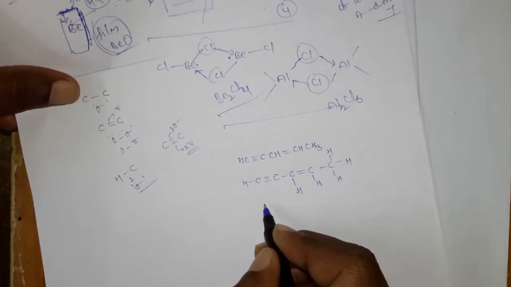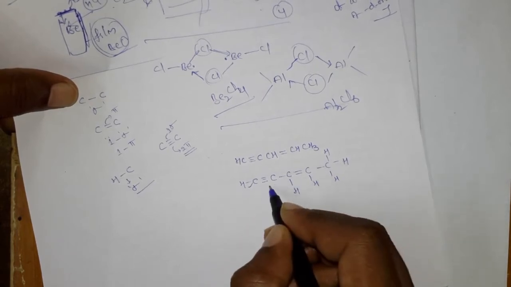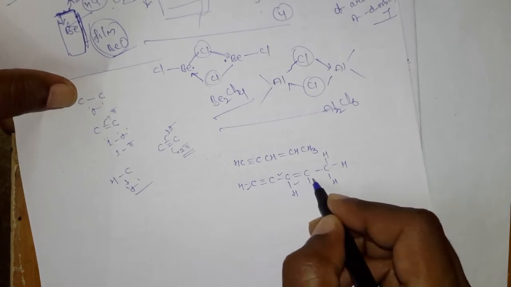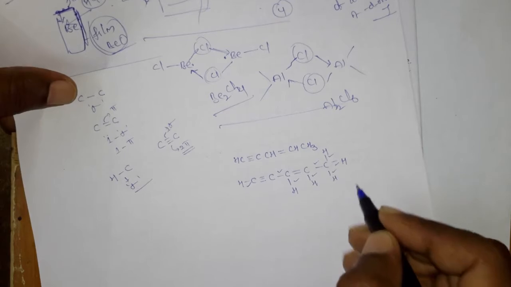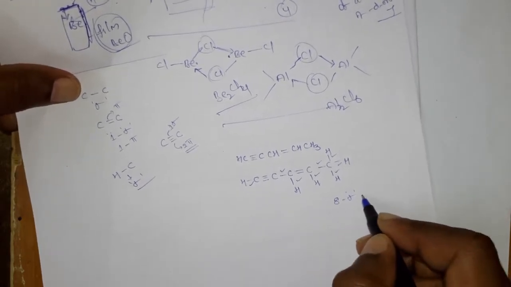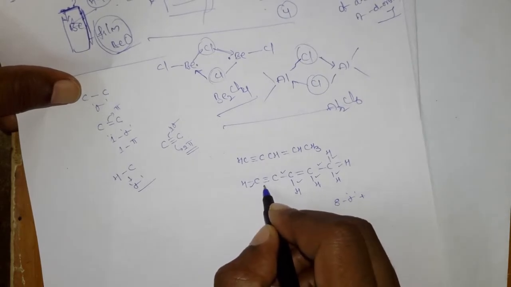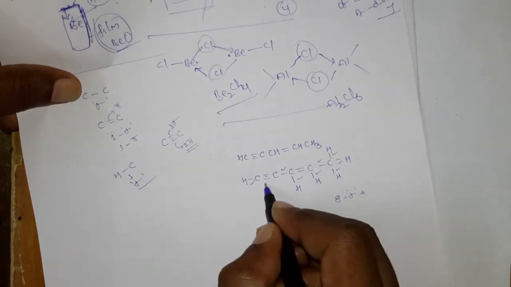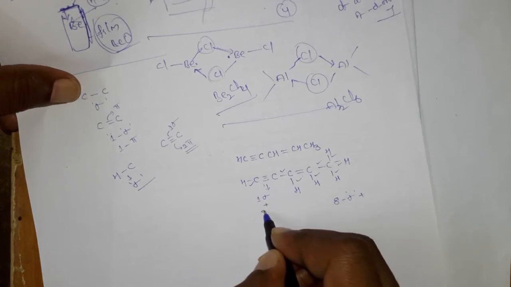Now calculate the sigma bonds. Here is one sigma bond, and then 1, 2, 3, 4, 5, 6, 7 and 8. So overall 8 sigma bonds, but not only 8, there are multiple bonds. Here is a triple bond and here is a double bond. In this triple bond there is one sigma bond and two pi bonds.